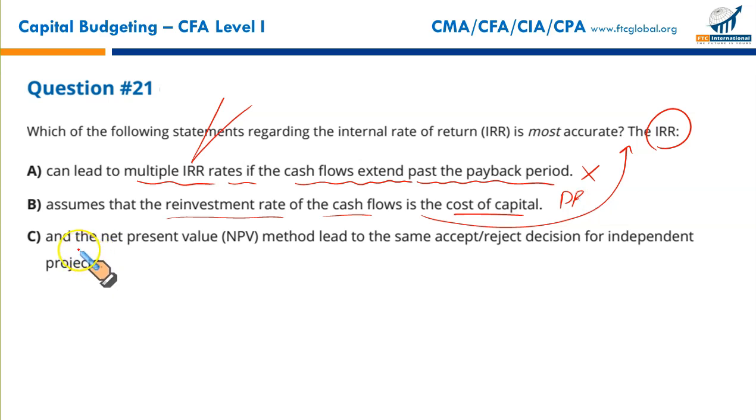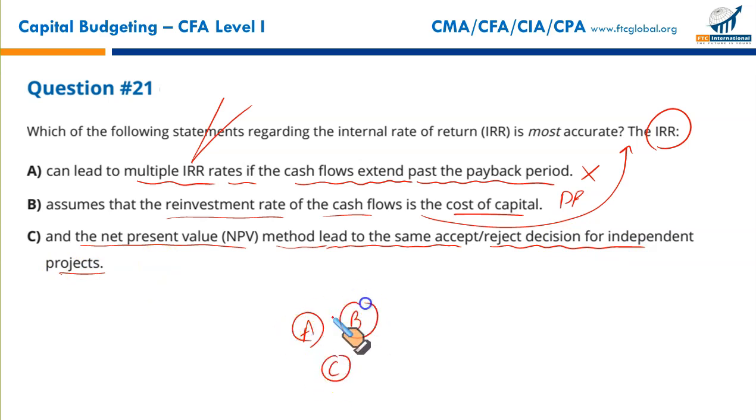Wrong. The net present value method and IRR may lead to the same accept or reject decisions for independent projects. What are independent projects? Independent projects are those projects which can be taken simultaneously. I can take A and B and C together. These are called independent projects. What are mutually exclusive projects? Either I can take A or B, not both. This is called mutually exclusive.